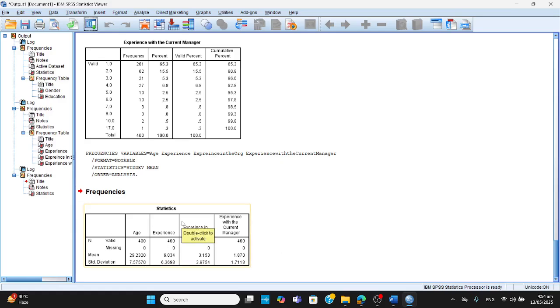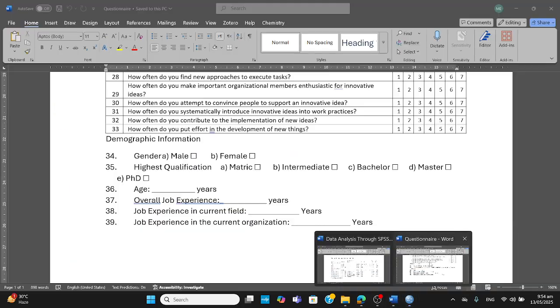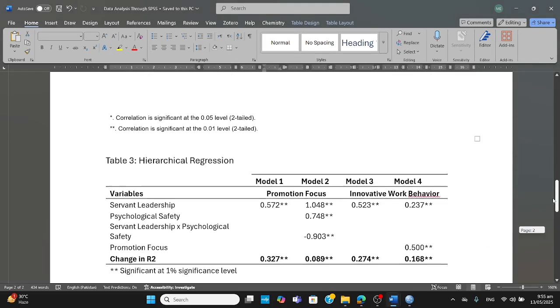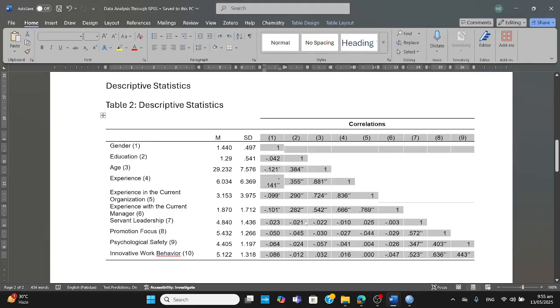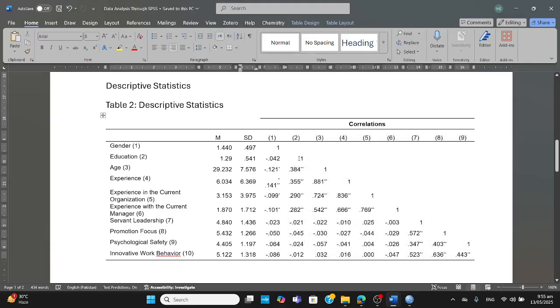With the help of this, I can create the respondent's profile; that can easily be done. Now, the second thing which I want to do is to test the hypothesis. I'll have a look at the hypothesis of my study. And then, okay, there is one more thing: this correlation table, how I can produce it. That is something very important.